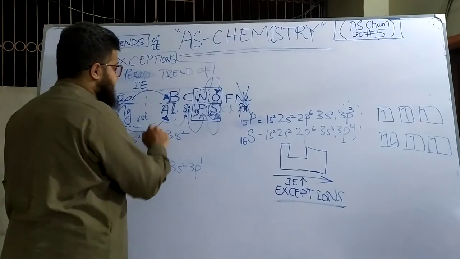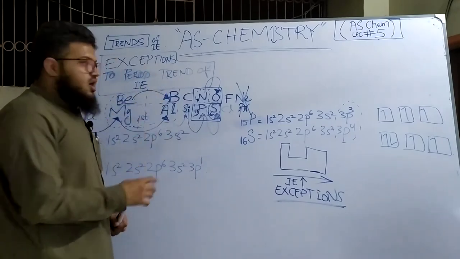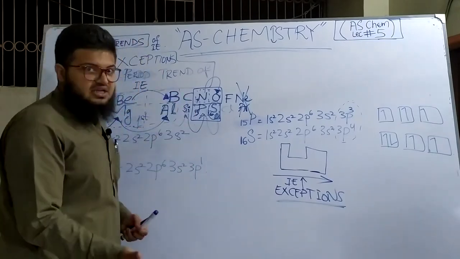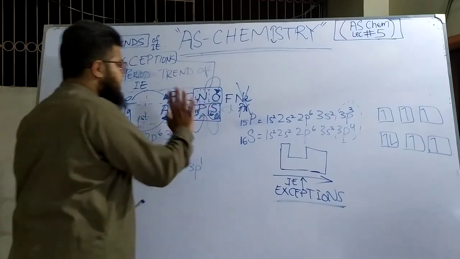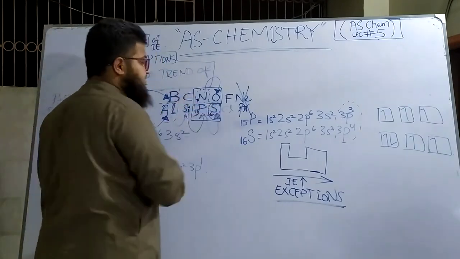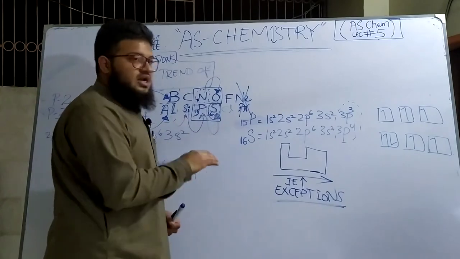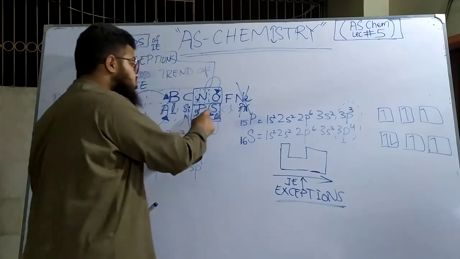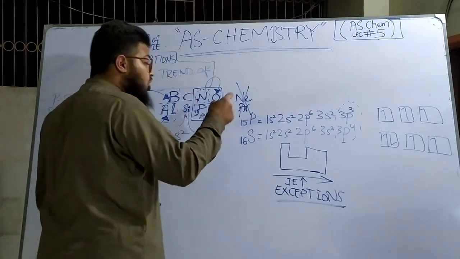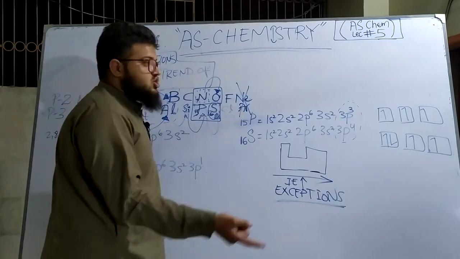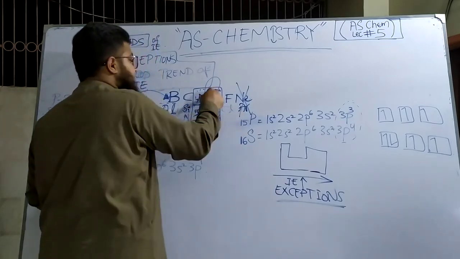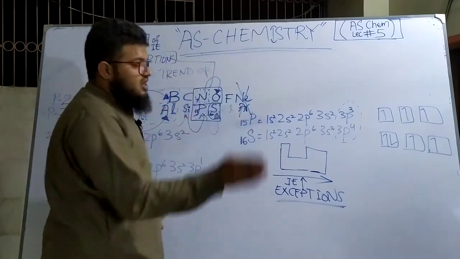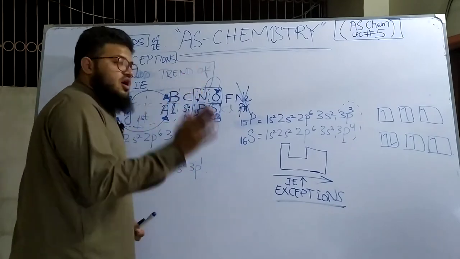Similarly, the second exception is right above it, from beryllium to boron. Boron has a lower ionization energy as compared to beryllium, although it is expected to have an ionization energy greater than beryllium. Similarly, the next exception is phosphorus to sulfur. Sulfur has a lower ionization energy as compared to phosphorus, against the trend. And the last exception is right above it, from nitrogen to oxygen. Oxygen has a lower ionization energy as compared to nitrogen, again violating the trend.